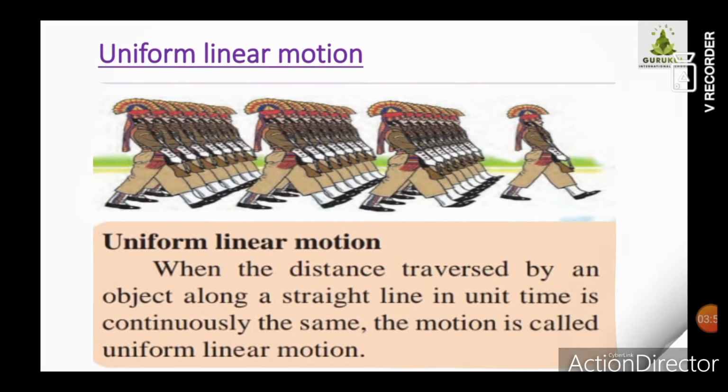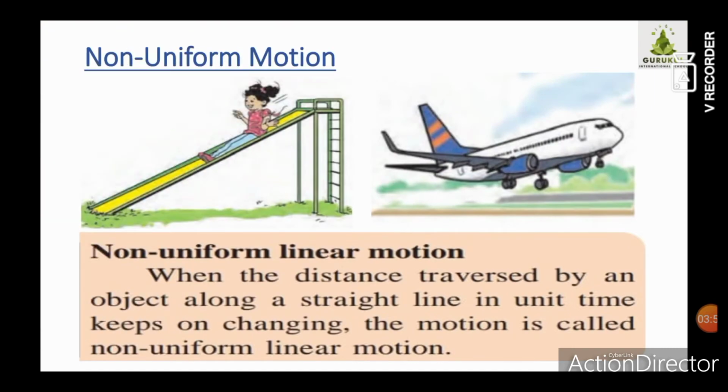The next type of motion is what? Non-uniform linear motion. So children, here you can see a girl coming down a slide and an airplane. In both cases, what happens? At the beginning, when you start coming down on a slide, your body is in motion. It is moving in a straight line in one direction, but the speed is going to change.